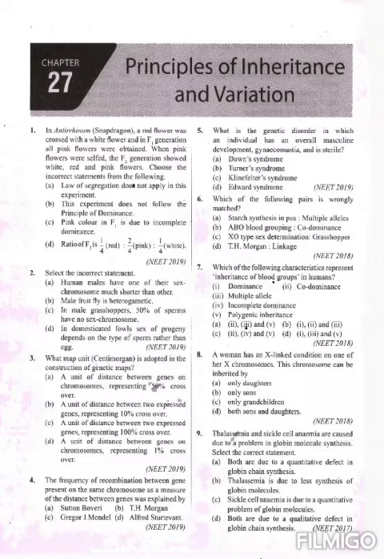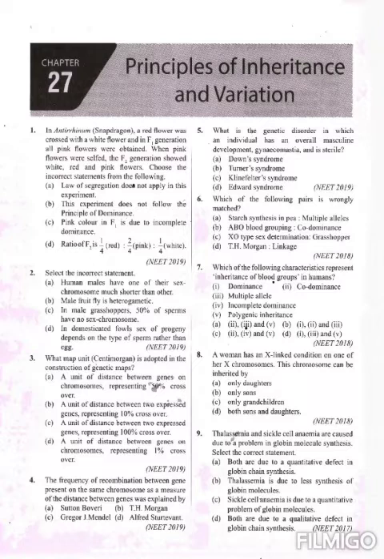Clear? The next question is, select the incorrect statement. Human males have one of their sex chromosomes much shorter than the other. Male fruit fly is heterogametic. In male grasshoppers, 50% of sperms have no sex chromosome. In domesticated fowls, sex of progeny depends on the type of sperm rather than egg.